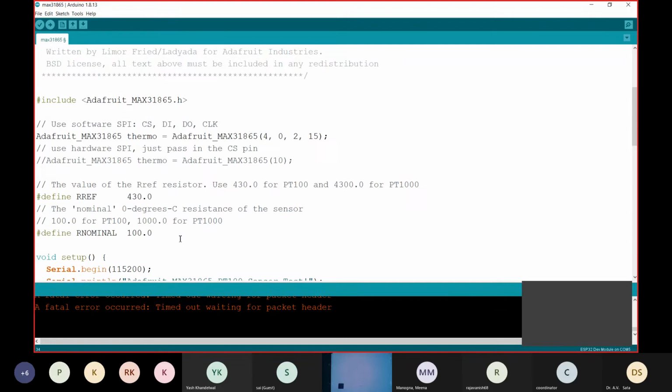So I have just defined my pins over here. I will connect the CS pin with pin number 4 of the ESP32, DI with 0, DO with 2, CLK with 15. They have also written over there which pins you will have to connect. Okay. First, I will showcase just the serial part.